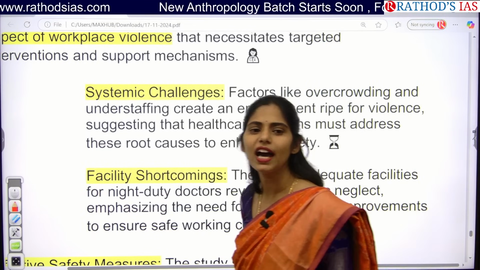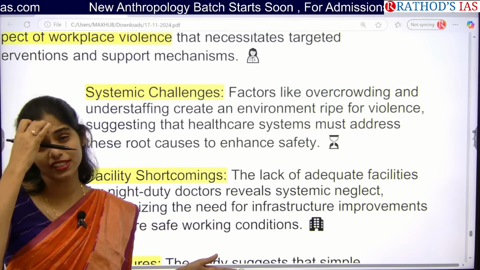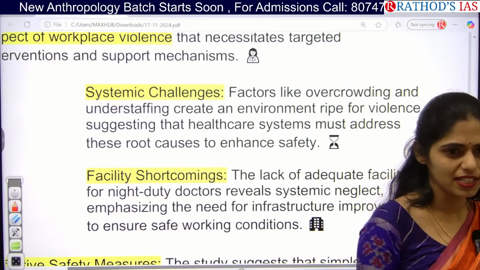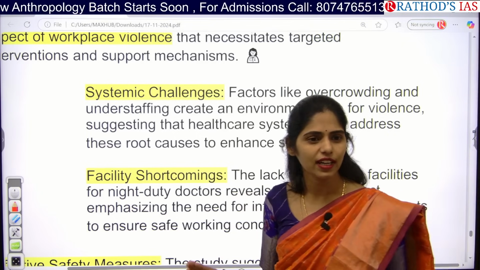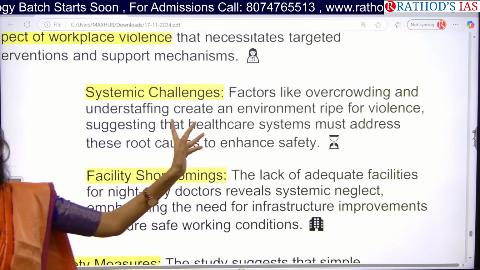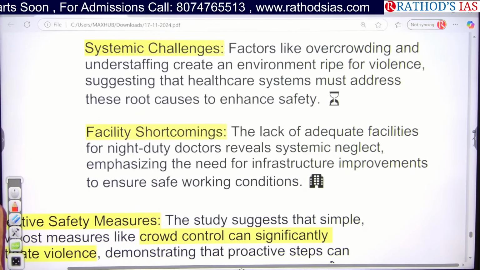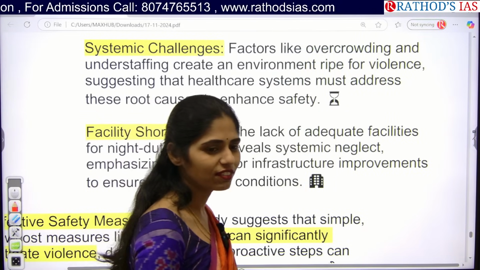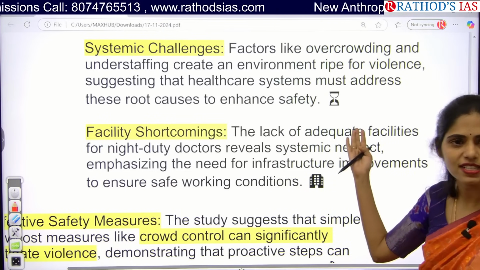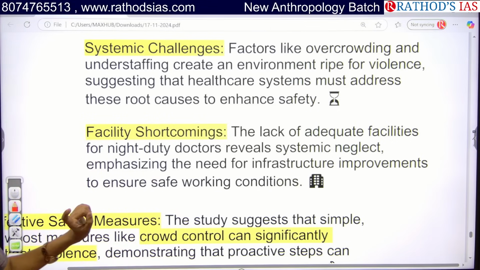And one more problem in our hospitals is that there is very little staff. You can take the technical staff and non-technical staff. Cleaning staff is also very less. And nurses are very few compared to the patients. Because of this, violence is increasing there, and there is no proper safety. There is no safety for bags, not even for chappals in government hospitals because of understaffing. So we have to address these root causes in our hospitals.